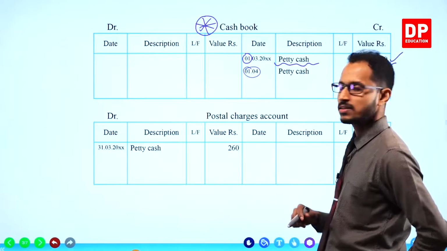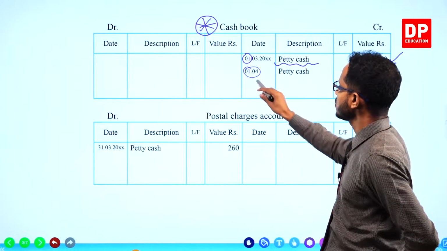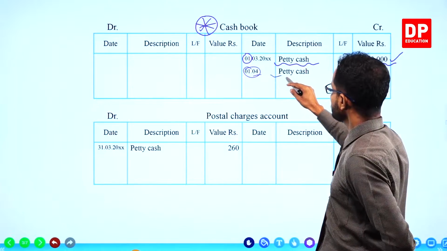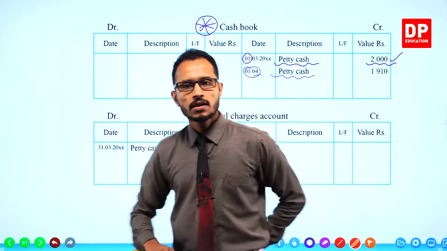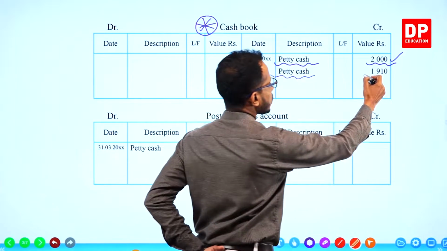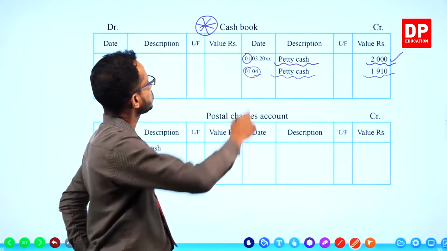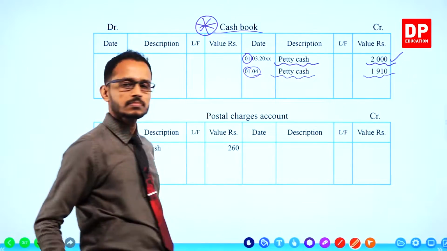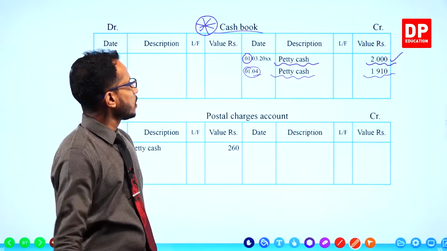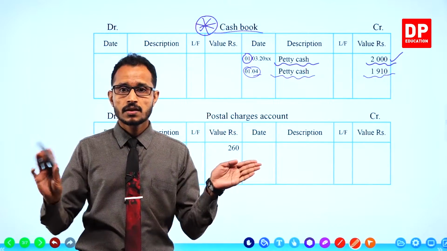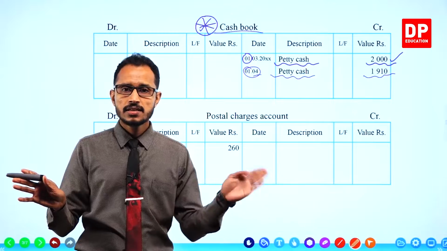It's here, children. 1st of April, petty cash, credited in the cash book. Alright, credited in the cash book. So the double entry is done. Debit the petty cash, credit the cash book.